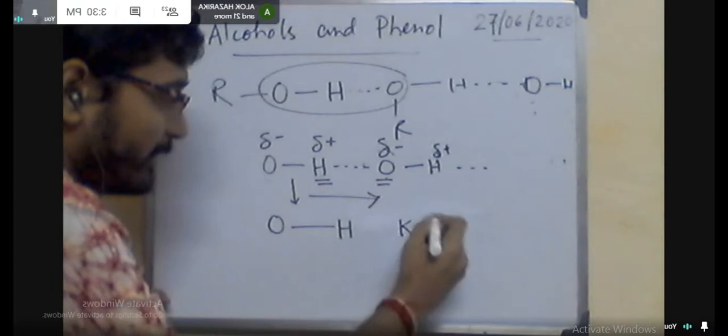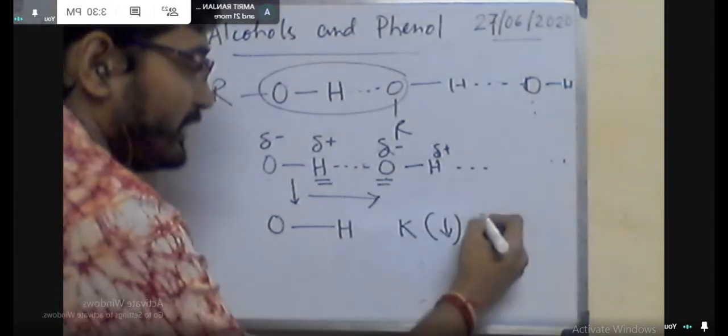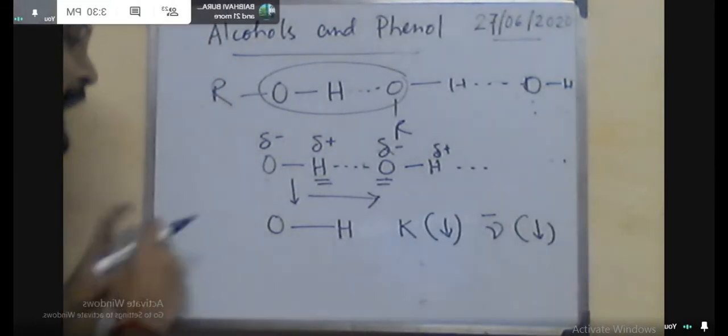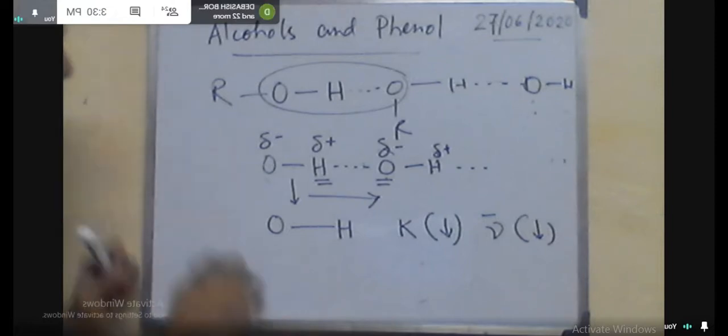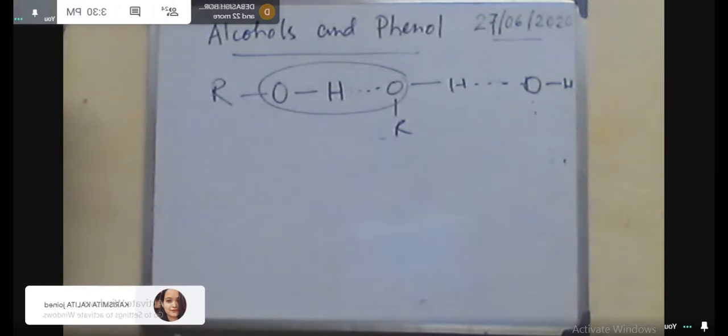For the alcohol system, in maximum cases we get the influence of hydrogen bonding. If hydrogen bonding is present, then this nu bar will no longer be a peak.